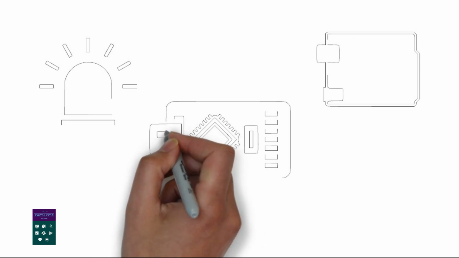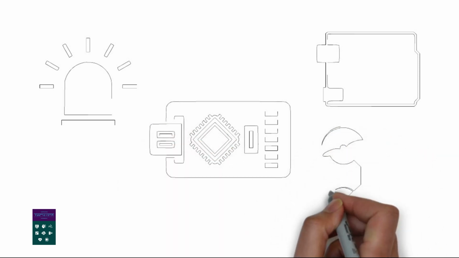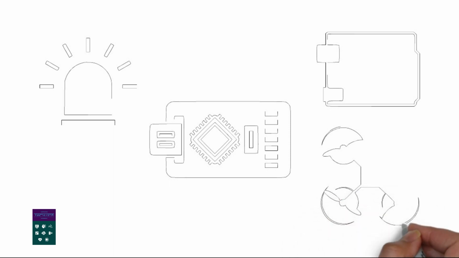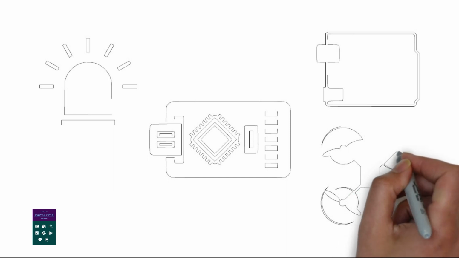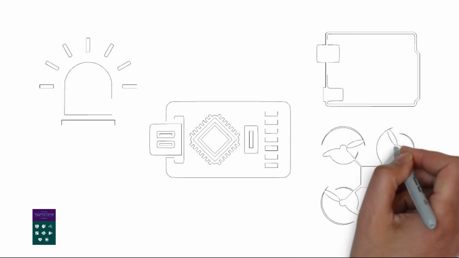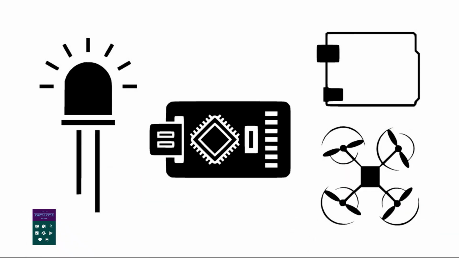Software: Arduino uses a simplified version of the C++ programming language and provides an integrated development environment, IDE, for programming and uploading code to the Arduino board. The Arduino IDE includes a code editor, a compiler, and a bootloader that allows the code to be uploaded to the board via a USB connection.